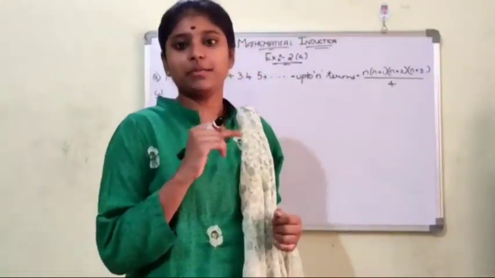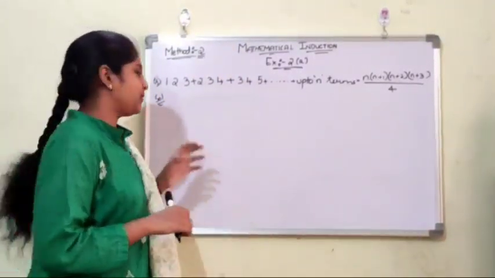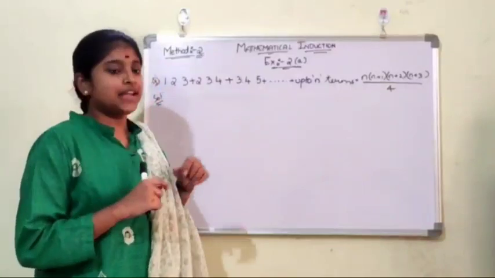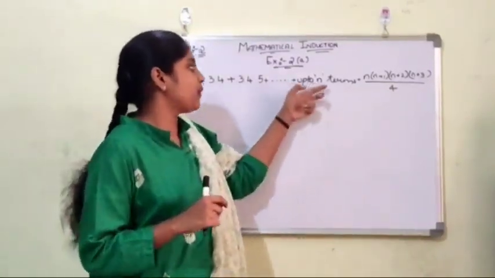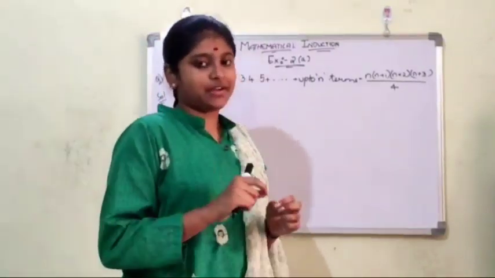Now getting into method 2. In method 1 we already had the nth term. Now in method 2 we won't have the nth term. We have to solve it and get that.